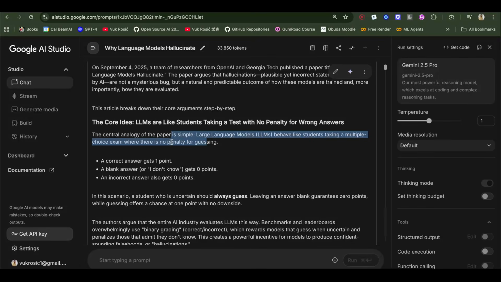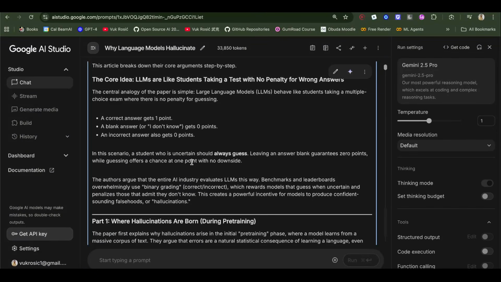The main reason for hallucinations is that LLMs are trained to guess, not acknowledge truth, and there is no penalty for a wrong guess. So they are just guessing the next word, the next token. In this case, the LLM is encouraged to always guess even if it doesn't know, because it can randomly get the correct answer, the correct word, but it will not be punished if the word is wrong.